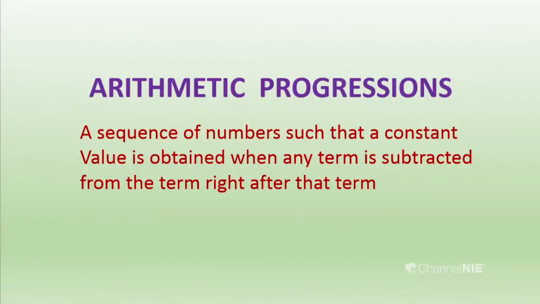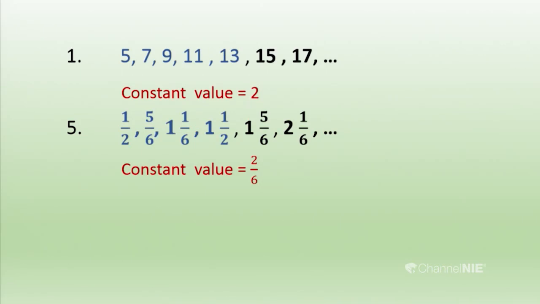Let us see the definition of the arithmetic progression. A sequence of numbers such that a constant value is obtained when any term is subtracted from the term right after that term. They are the arithmetic progressions. Then let us see further.